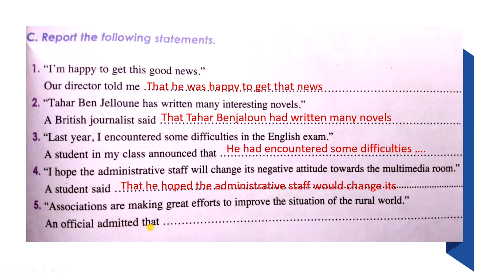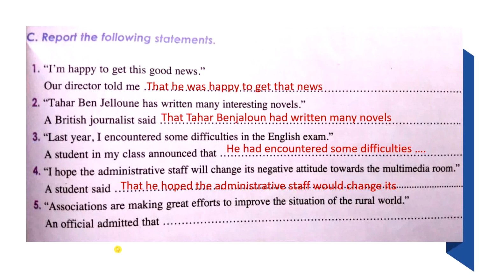The normal thing that we can say is we change the tense. The tense that we have in this sentence is "are making," the present continuous. Simply we transform it into the past continuous. But don't you agree with me that associations are still making great efforts to improve the situation of the rural area? So this is still true, okay? So if it is still true, we don't change the tense. It remains the same.